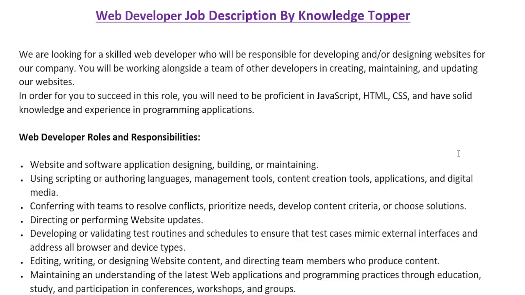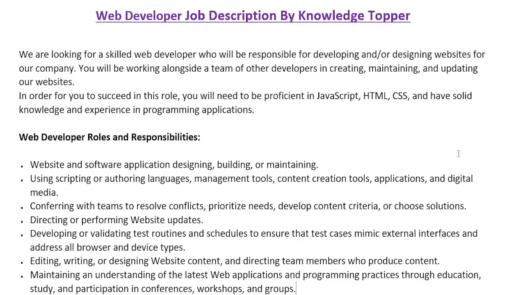In this video we will see another very important job description, and that is the job description of a web developer. This job description is not only important from the perspective of an employer or a company, but also from the perspective of employees, because it includes many important, detailed roles and responsibilities of a web developer that help potential candidates work on important requirements in order to meet the specific requirements of this particular job.